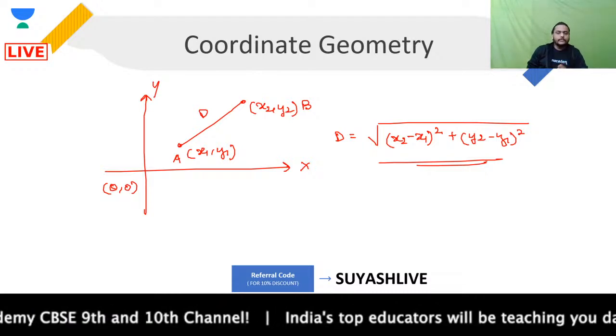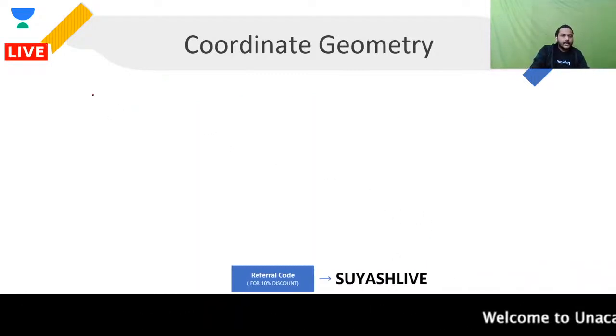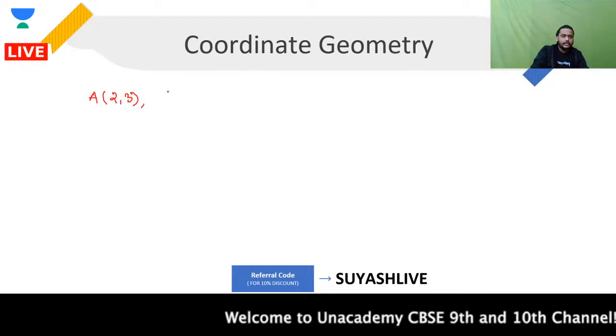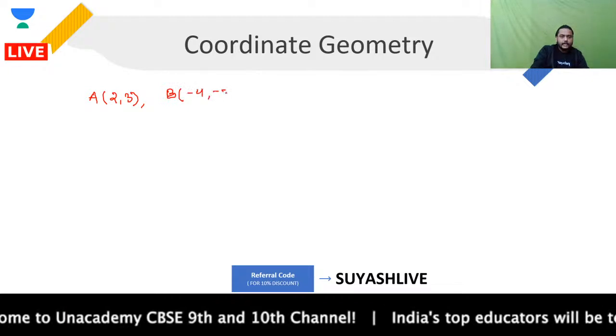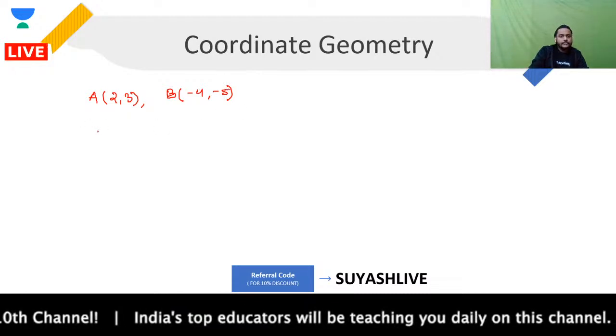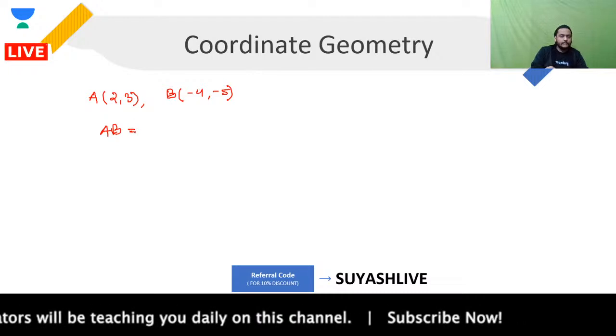Now, even if you talk about some examples for this, let's assume that you are having 2 points over here. You are having your point A, which is defined as 2, 3, and you are having your point B, which is defined as minus 4, minus 5. If you want to find out the distance AB over here, what will that be?